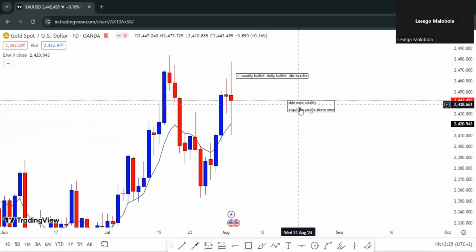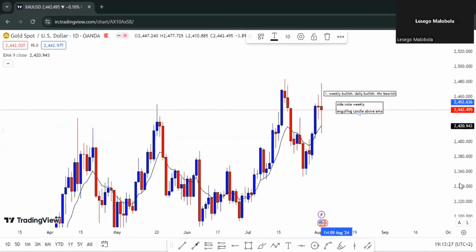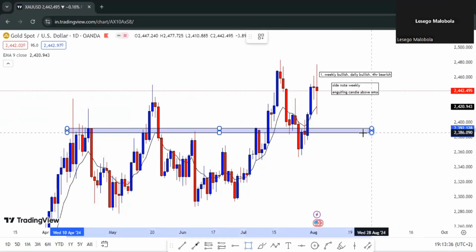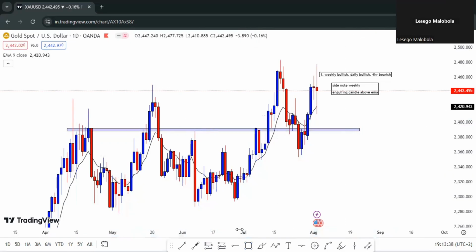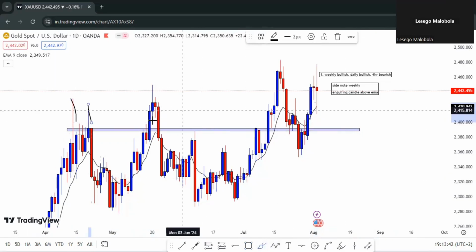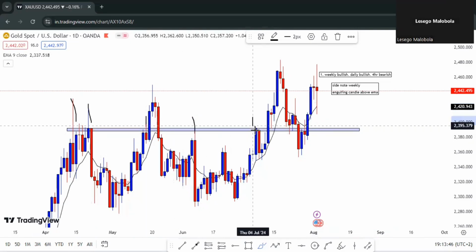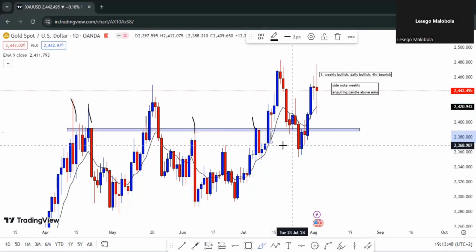Now I'm just gonna go on the daily time frame, do exactly the same thing that I did on the weekly, try to read the market and see what I can identify. On the daily time frame, I can clearly see that we have some sort of an area of interest. Why do I say that? Simply because we can see that price rejected here, rejected here, even here it rejected, price rejected here, now it's supported, and now price broke above.